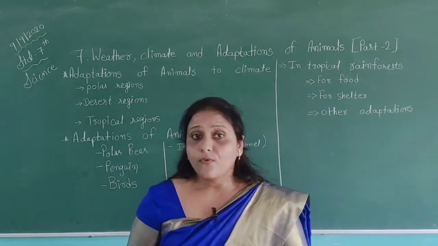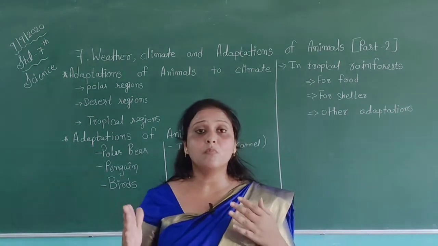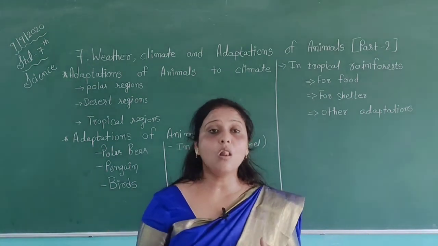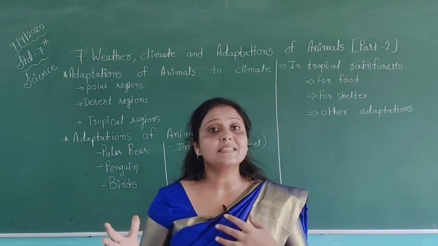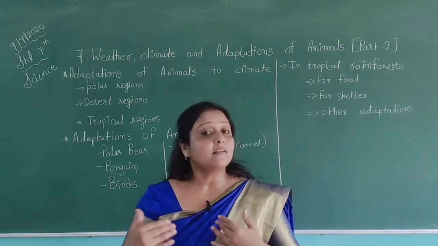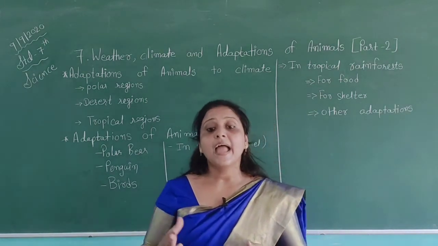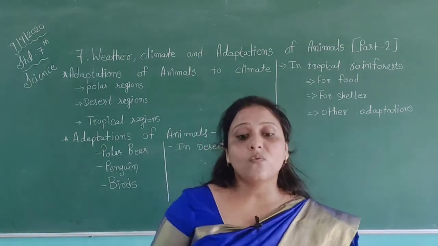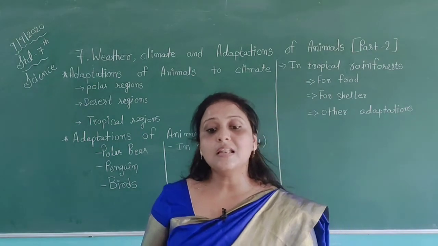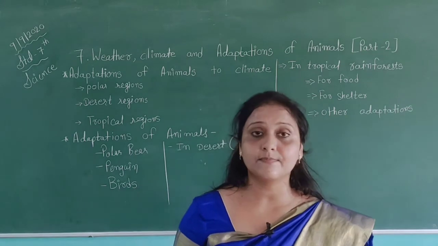Then, adaptation for shelter. Shelter is also a main need for us. If we want to live safe, then we want a safe house. Like us, animals also want adaptation for shelter. As the living area is quite less in comparison to the large number of animals, many animals have adapted to living on trees.